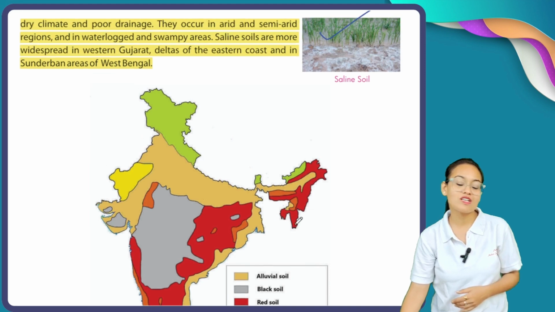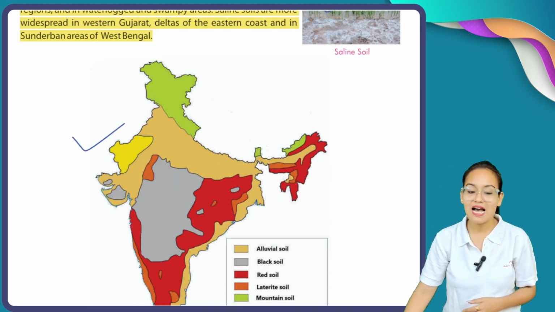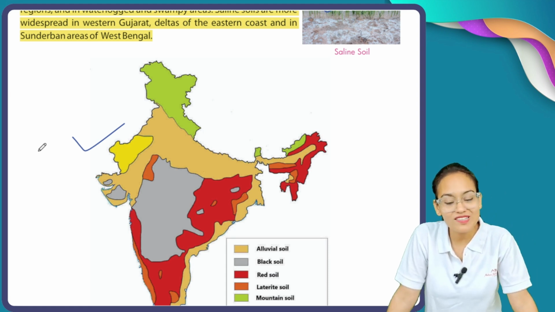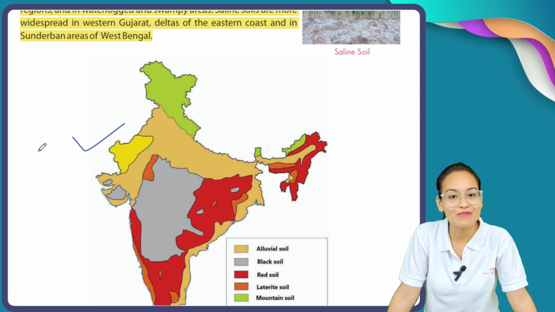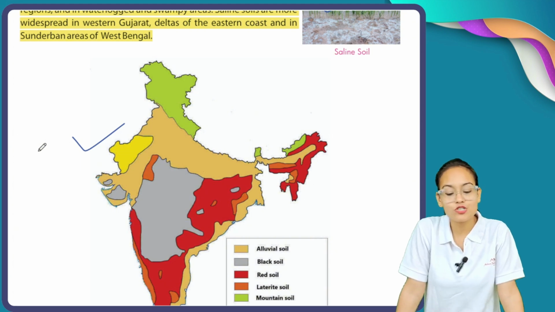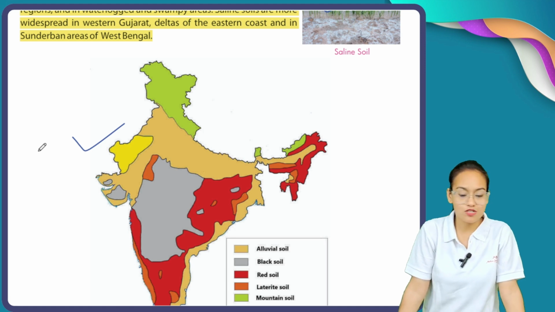So my dear student, here you can see this is the map of India. Okay, and in this map of India you can see different colors. All these colors are showing different types of soil. So the first color, light orange color, is showing your alluvial soil. Gray color is showing your black soil.